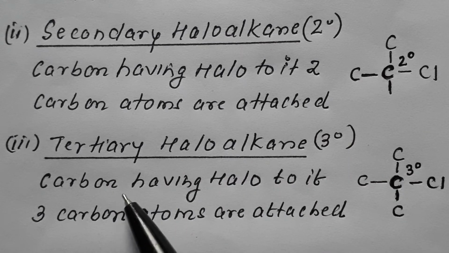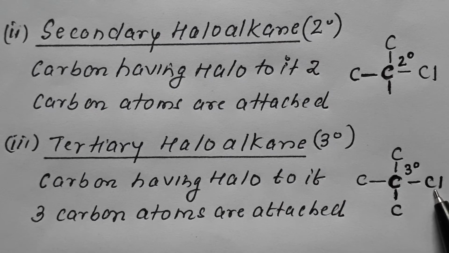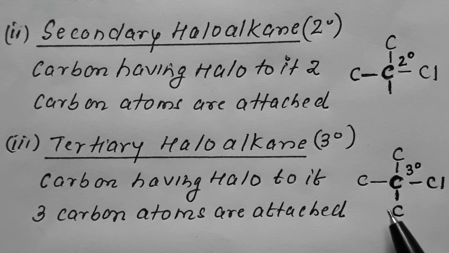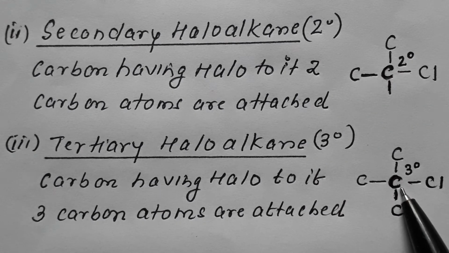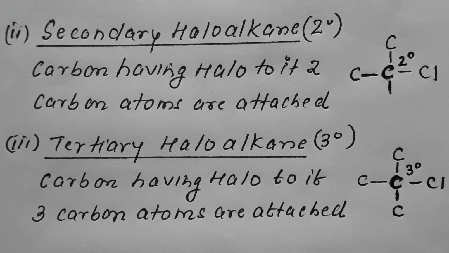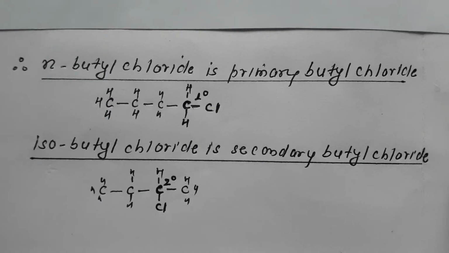Now remember, the carbon having halo group, if 3 carbon atoms are attached to it, then it is termed as 3 degree. So primary haloalkane, secondary haloalkane and tertiary haloalkane. Now let us take an example to elaborate.